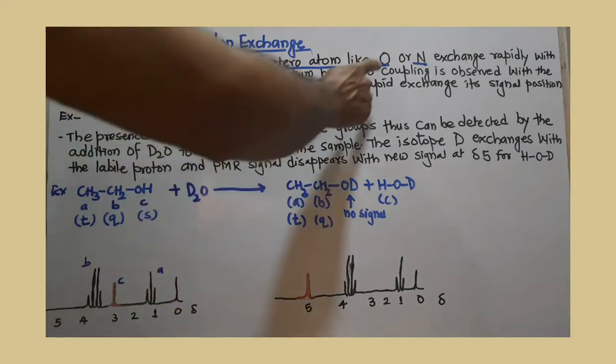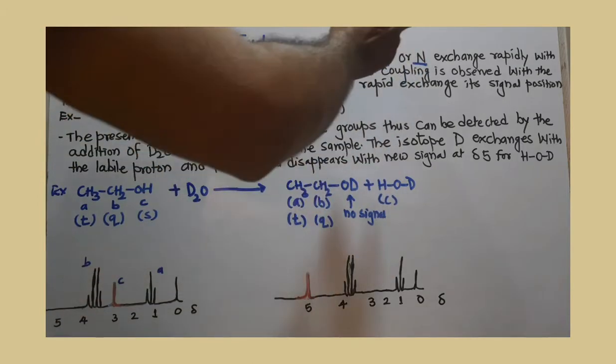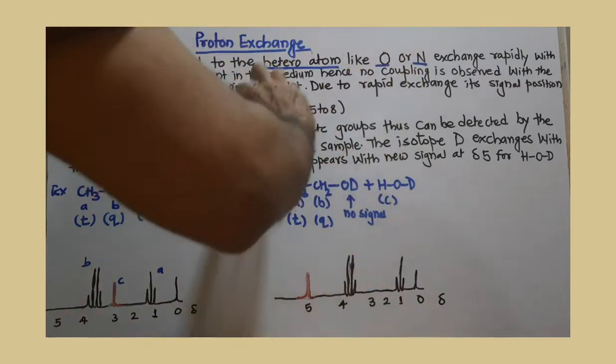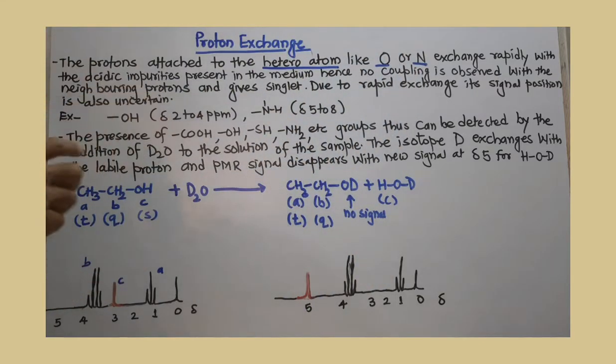That means the proton attached to the oxygen or nitrogen no longer remains on the heteroatom. It undergoes exchange with the proton present as an acidic impurity in the medium. And because of this, no coupling takes place.